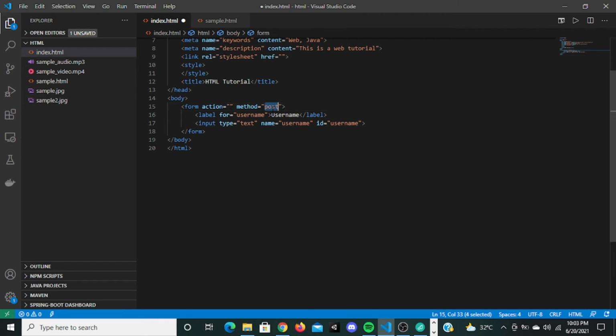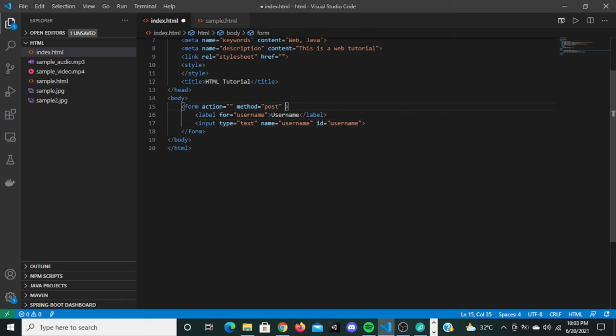because there are different methods like post, put, get, patch, and delete. So this post says that we are going to post the data to our backend. Now there you will be writing a method in your backend to get all this data. Then you can get all this data with this name, through the form values.